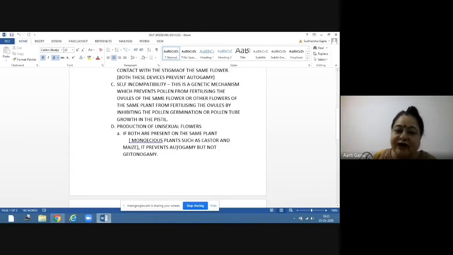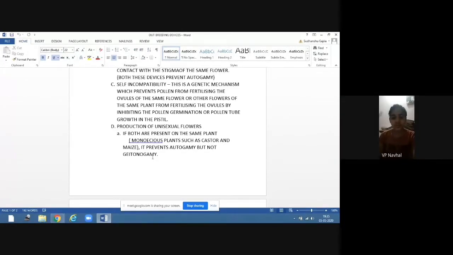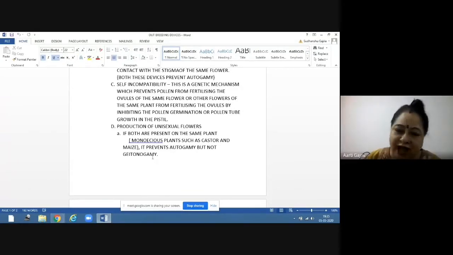Now this prevents autogamy but not geitonogamy. Why? Can anybody tell me why? Ma'am, in geitonogamy, it is the same plant but different flowers. Very good. So geitonogamy means different flowers.